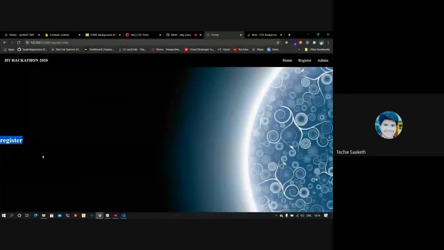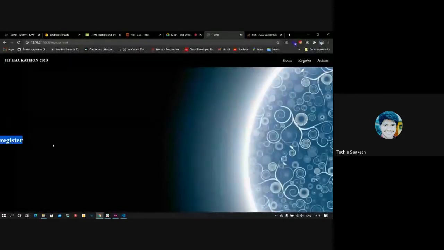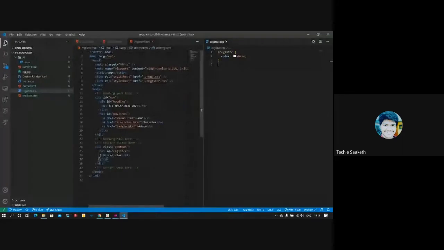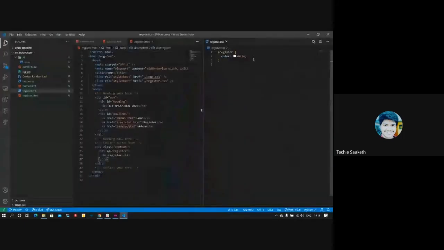Now you can see it's in white color, but this register div is attached to the left side of our screen. So let's give it some space. We'll be using some padding for it. Padding is the space inside an element. I'll set the padding to some 50 pixels or something.